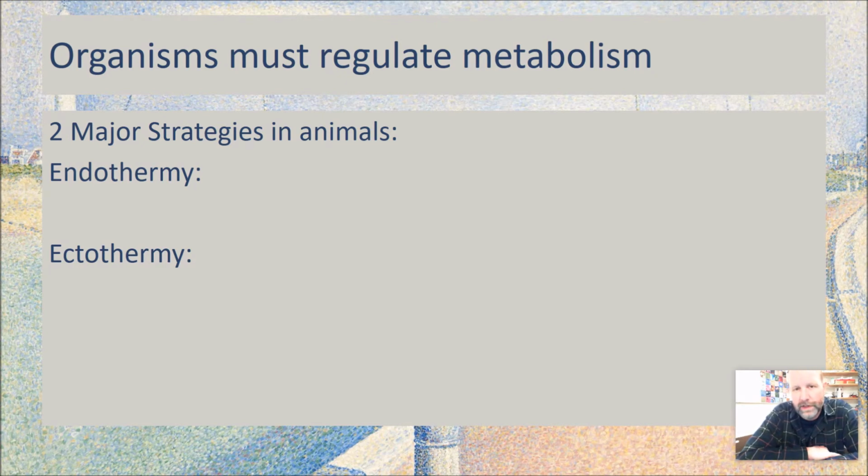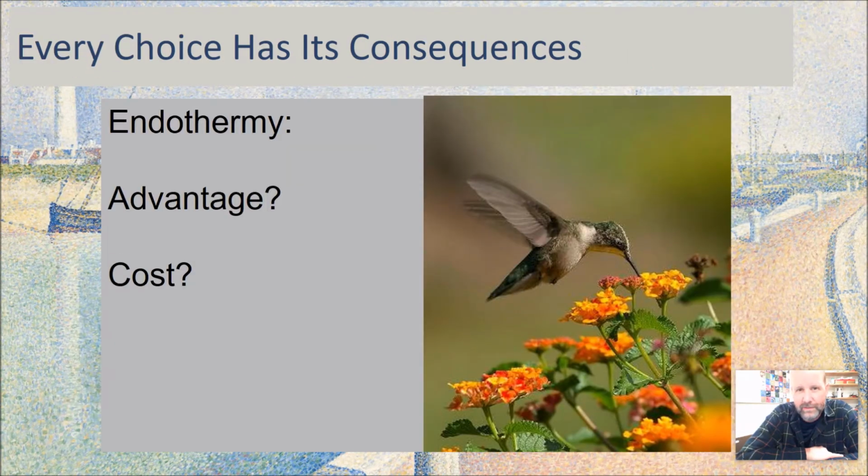Ectotherms rely on their environment to provide their temperature. So they sometimes will have behavioral things that make it so they do things to warm up. They will go lay on a warm stone or something like that, or bask in the sun so that they can warm up and get their enzymes functioning properly and everything, get that chemistry happening that's necessary for life. But each one of these has its consequences, its pluses and its minuses. If you think about endothermy, you should be able to stop the video and look at both ectothermy and endothermy and think about what are the advantages and costs of both.